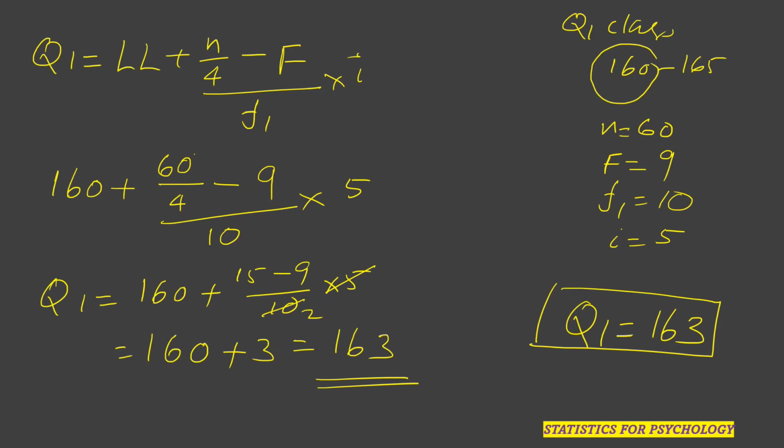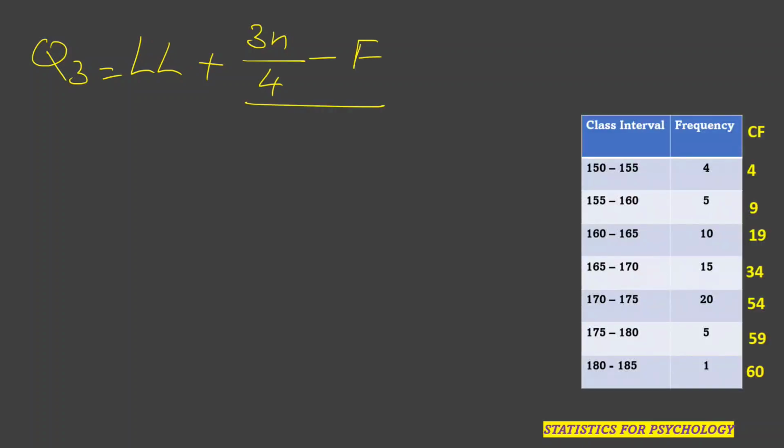Now let us calculate Q3. Again, Q3 is given by the formula: Q3 is equal to lower limit plus 3n by 4 minus F divided by f3 into I. We have seen the Q3 class is 170 to 175, so the lower limit is 170.